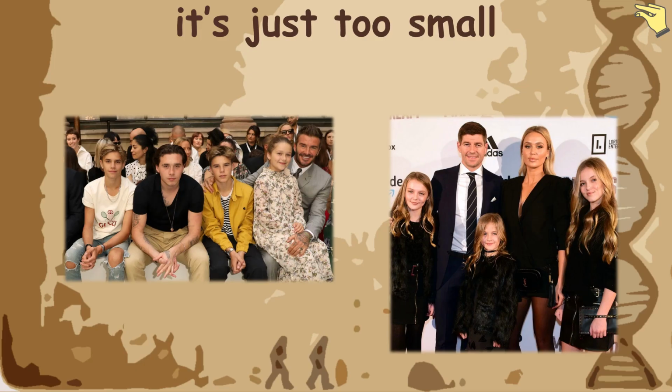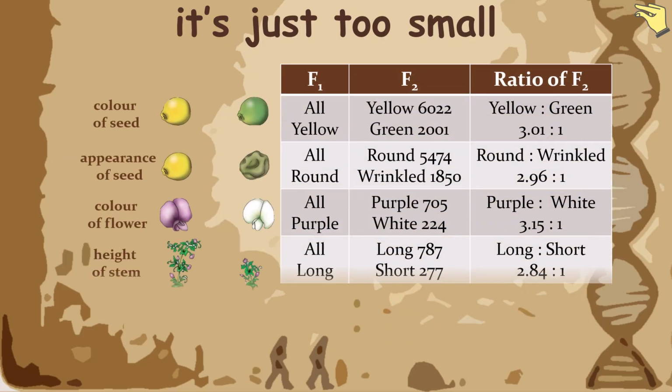So, why is the observed ratio different from the expected ratio? If we combine the children from both families, the ratio becomes 3:4, still not quite 1:1, but closer. If you recall the results from our dear friend Gregor's series of experiments, for the colour and appearance of seeds the sample size was in the thousands, whereas for the flower and height experiments, the sample size was in the hundreds.